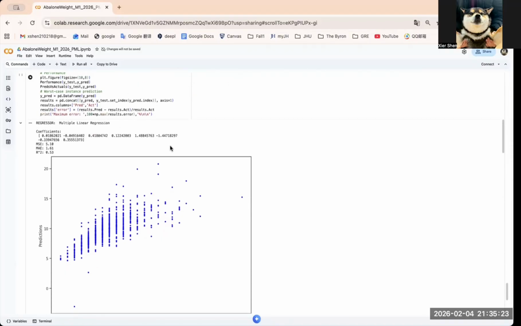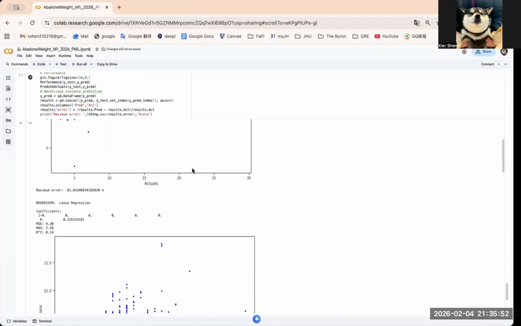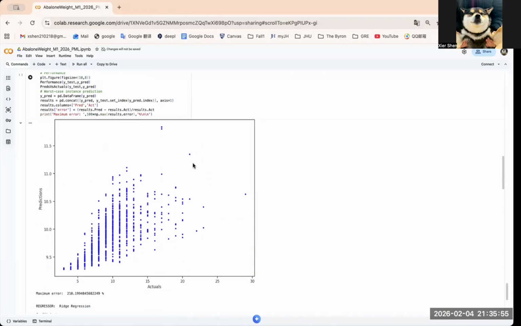Both models achieve an R square of about 0.53 with an MSE around 5.1 and MAE around 1.61. They suggest that the relationship between the abalone's physical measurements and its age is largely linear, or at least well captured by a linear baseline model. Ridge regression performed almost identically to standard linear regression.